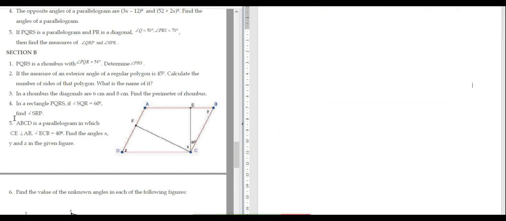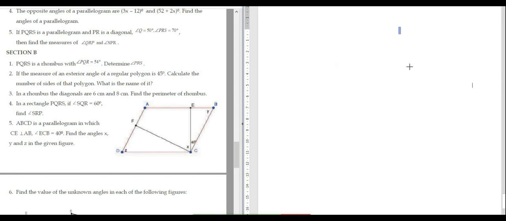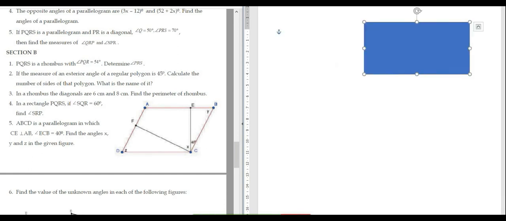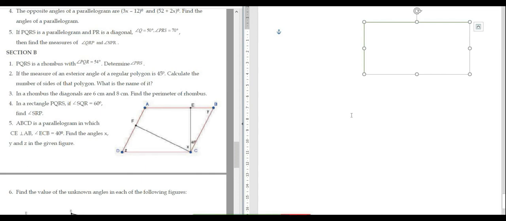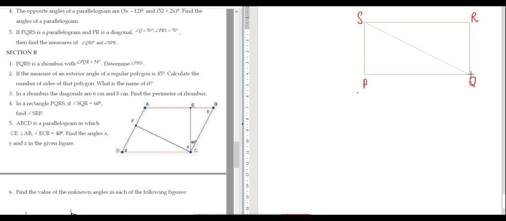Now question number 4. In a rectangle PQRS, let us draw the rectangle first. Always remember, you have to draw figures. If you draw figures, the solution will automatically come to you. This is the rectangle PQRS. Now it is given to us angle SQR. SQR means we'll have to draw the diagonal of this rectangle.